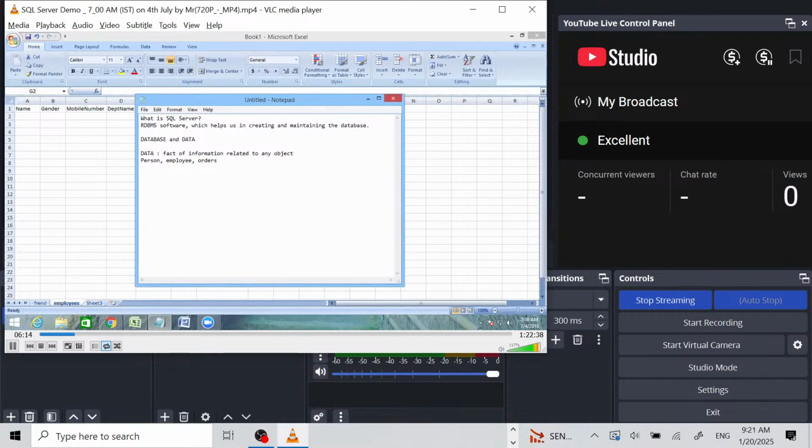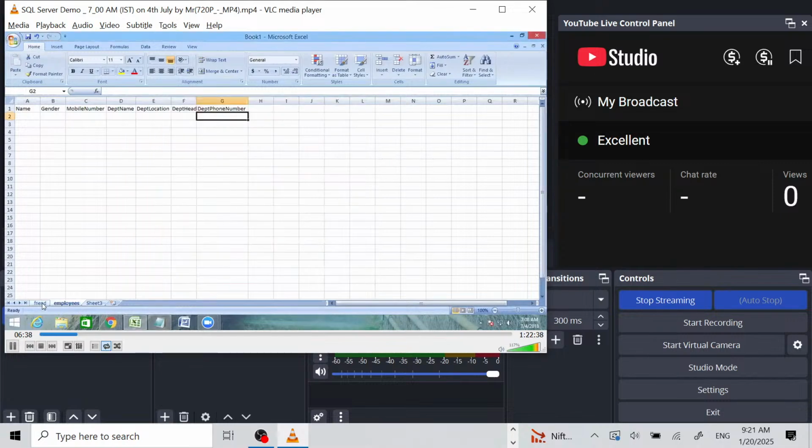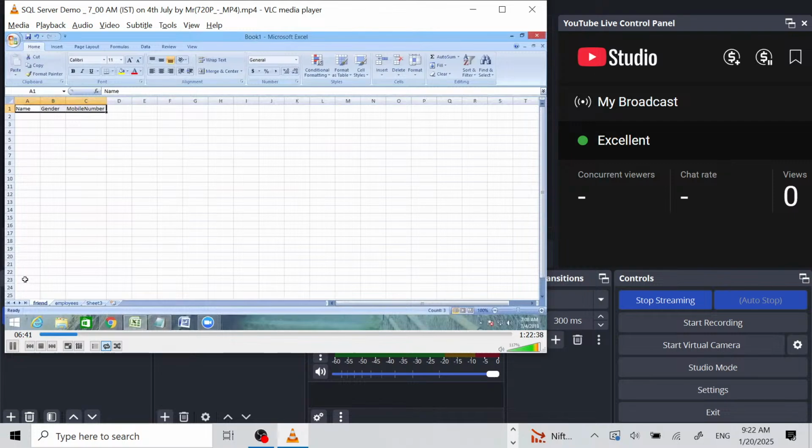For example, if I'm interested in storing some piece of information, some fact of information about a person, we'll be interested in knowing the name of the person, his mobile number, and so on. That is nothing but data. For example, if you want to store the data of our friends list, we'll be interested in storing his name, his gender, and his mobile number. So that is nothing but the collection of data.